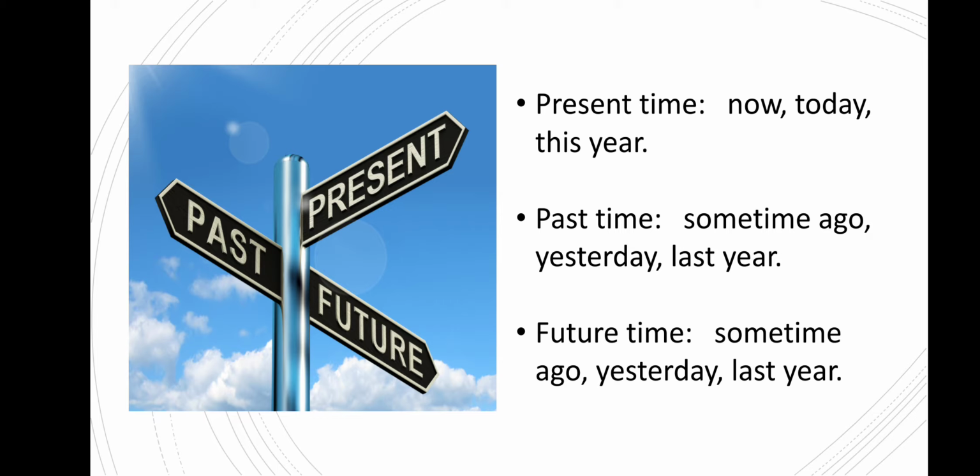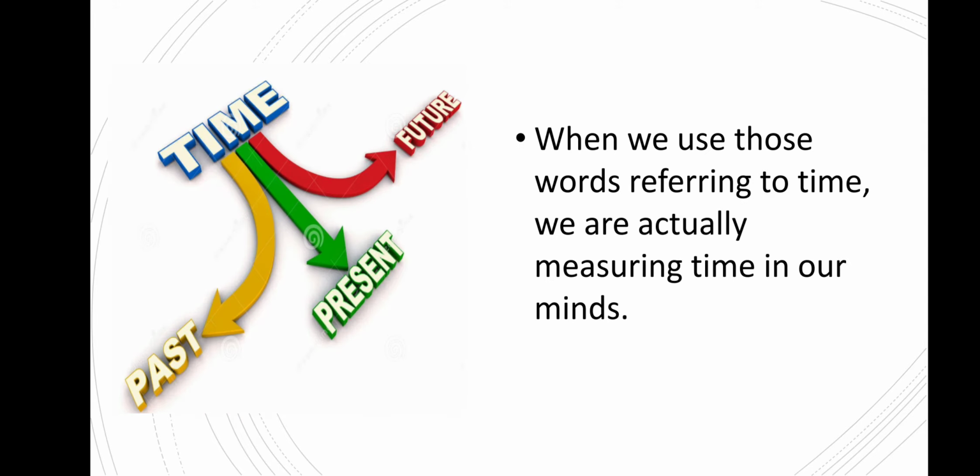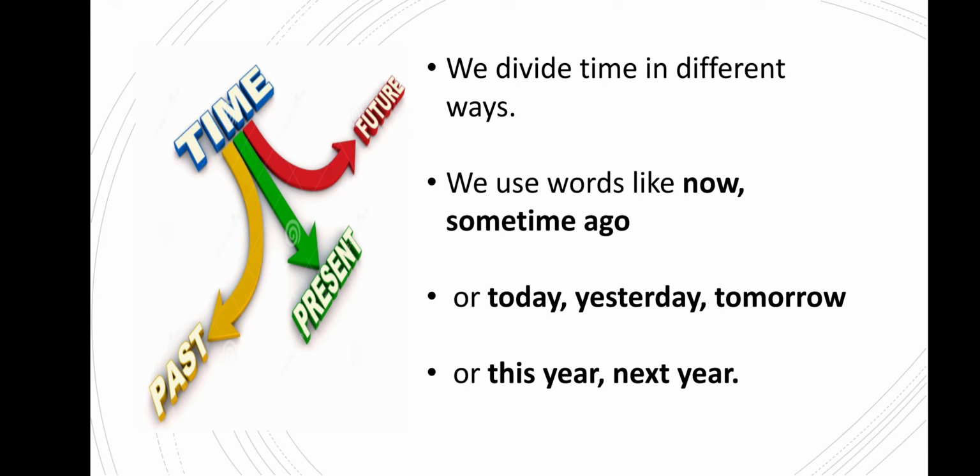Let's see which words we use for future time. In the book, the list given for future time is wrong. Words like some time ago, last year, and yesterday cannot be used for the future. You should go back and check the words which refer to the future. For the future we can say next year, tomorrow. These are the words showing future time.